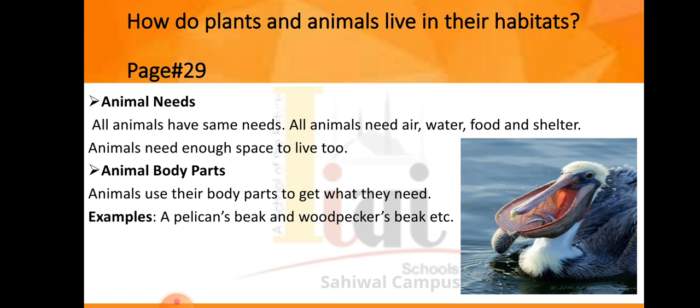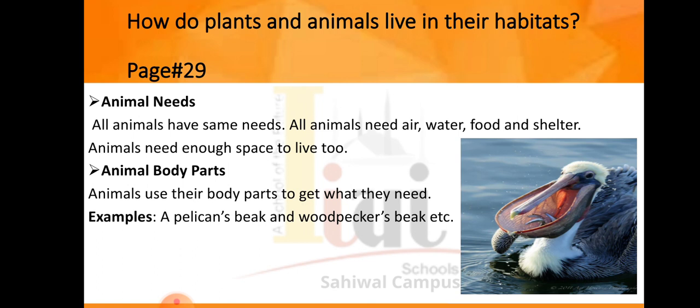The second example is of woodpecker. Woodpecker is a bird and has a strong sharp beak. Woodpecker digs out ants and other insects from trees with its beak. Woodpecker picks up the insects and ants from the trees, from the ground, and then fulfills its need of food. Woodpecker also makes holes in the trees by its beak. The third and last example is of robin's beak.